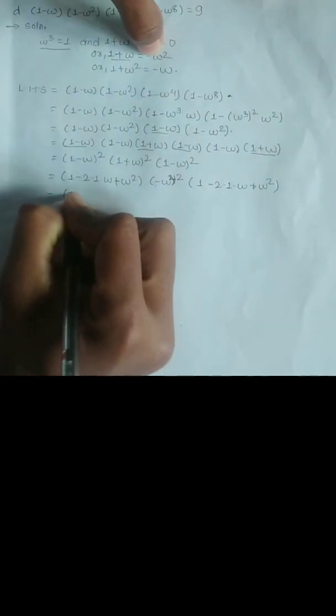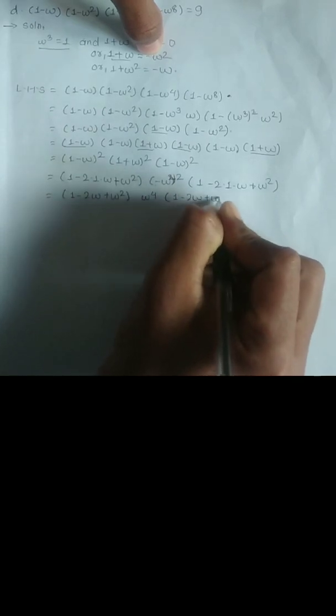Here we have 1 minus 2 omega plus omega square, and omega to the power 4 becomes omega. Arranging it as 1 plus omega square minus 2 omega times omega cube times omega, it becomes 1 plus omega square minus 2 times omega.